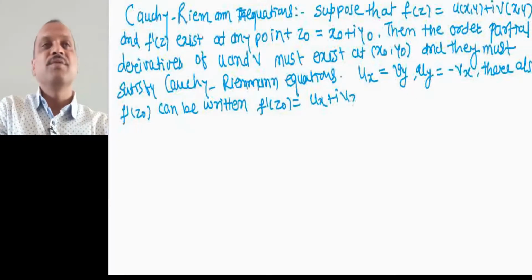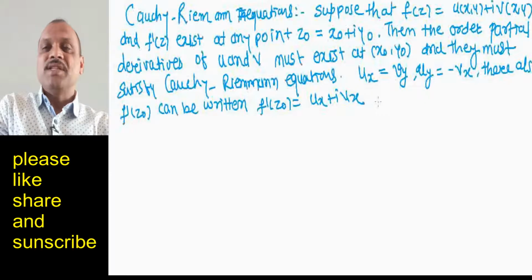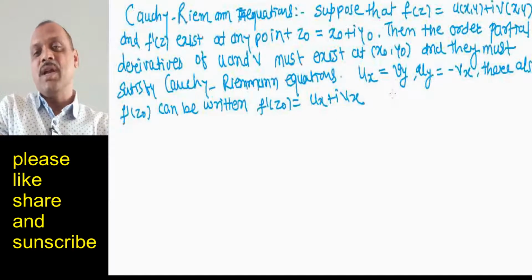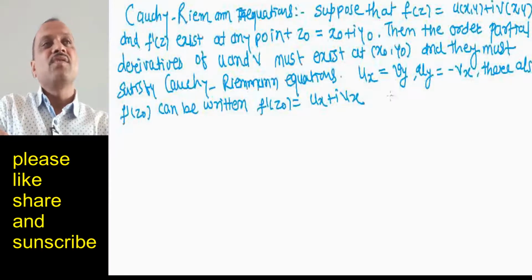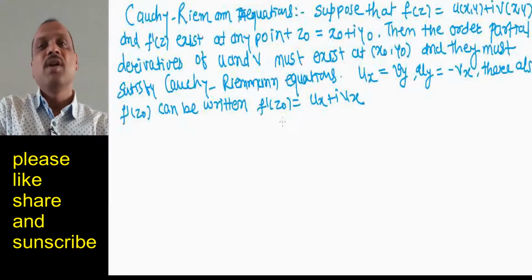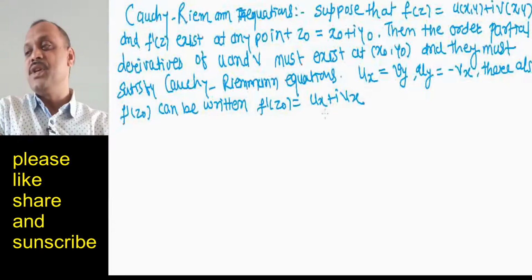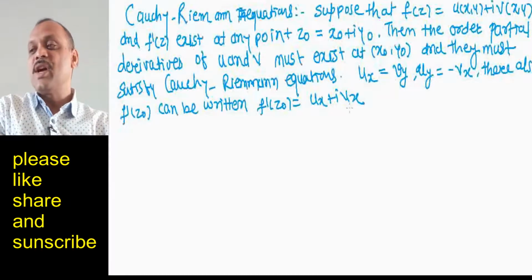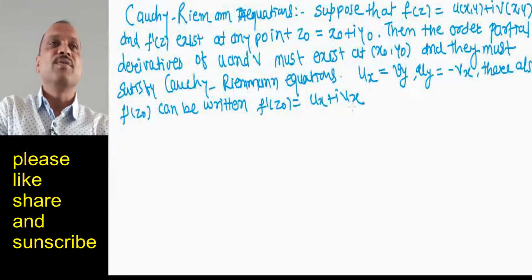So the derivative we have seen: f dash at z0 equal to f of z0 plus delta z0 minus f of z0 divided by delta z0 when the limit delta z0 tends to 0. This is the derivative. But here using these Cauchy-Riemann equations, we have this formula f dash of z0 equal to ux plus i into vx, where these partial derivatives are to be evaluated at x0 and y0.